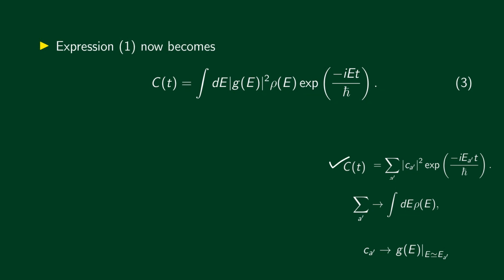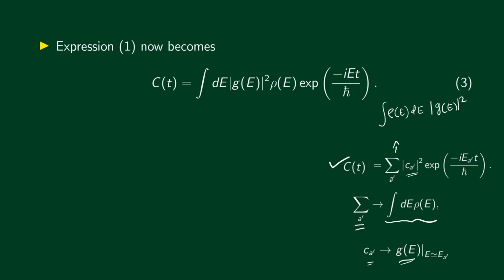This is our expression for the correlation amplitude that we first wrote. It's sum over a prime modulus Ca prime square exponential minus i Ea prime t divided by h bar. Then we said we would go to a continuous spectrum or a quasi-continuous spectrum. In that case, we said we have to substitute sum over a prime by integral dE rho of E and Ca prime by g of E. All right, so this integral now will become integral rho of E dE, and Ca prime square now becomes modulus g of E square.